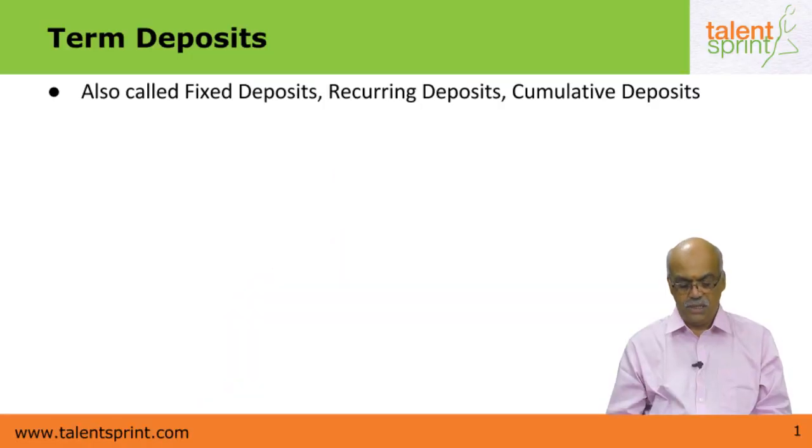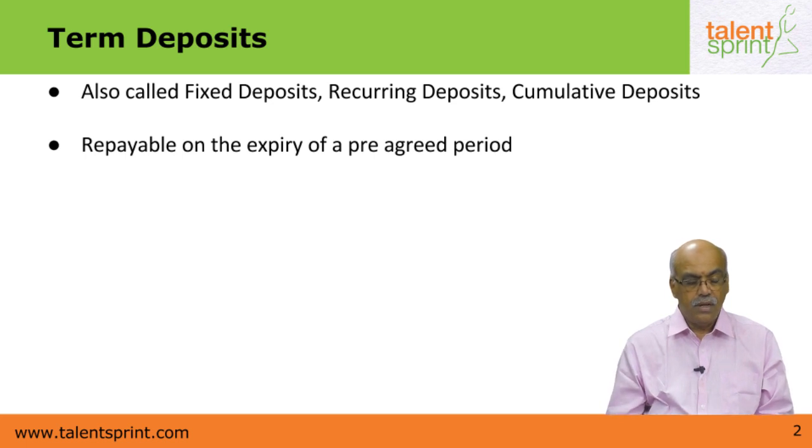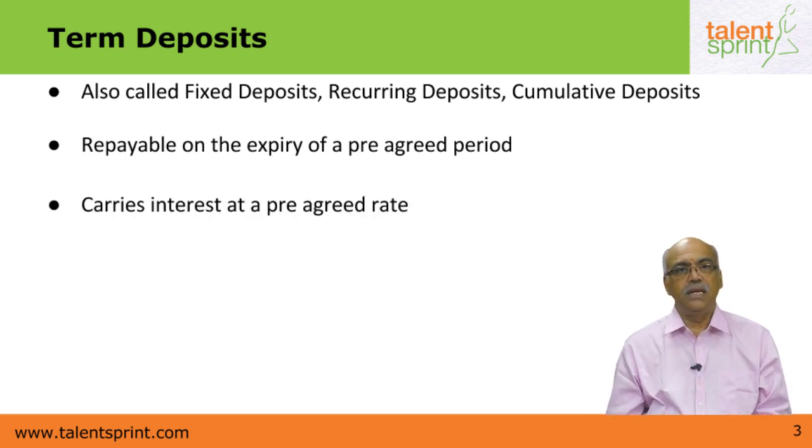After having seen what are savings bank deposits, we are now going to see the next category of deposits called the term deposits. Term deposits, as the name indicates, are those deposits which are repayable at the end of a certain term. They are also called fixed deposits or recurring deposits or cumulative deposits. The basic idea is that the money in the term deposits is to be repaid by the bank on the expiry of a certain term or the certain period. It carries interest at a pre-agreed rate.